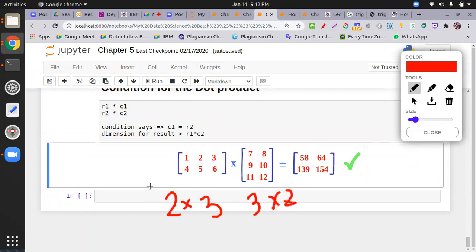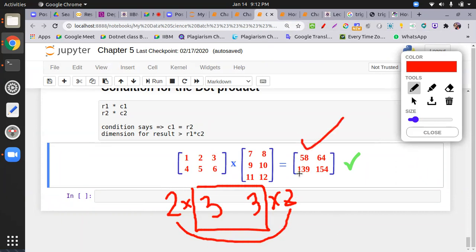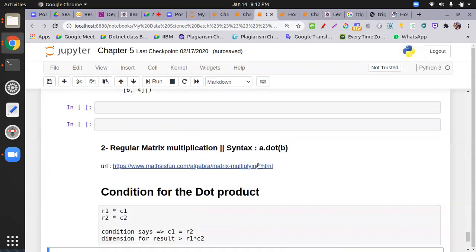So we have to match this. The column of the first matrix equals the row of the second. Now the resultant matrix will be 2 rows, 2 columns. You can check this one. The same thing we have to follow. You can go with this blog. I just put the URL over here. And that's all about NumPy.